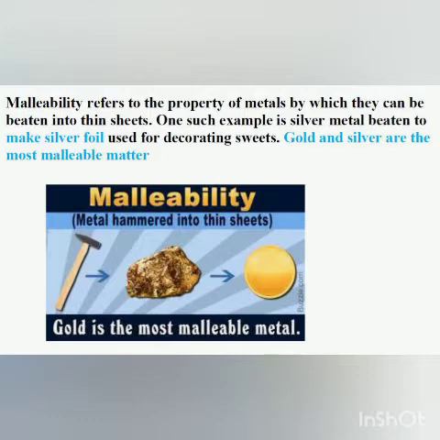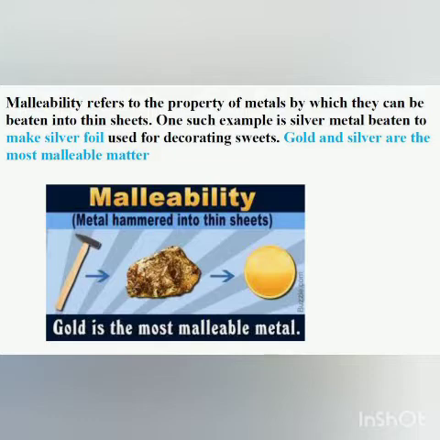When silver metal is beaten or hammered, it changes into silver foil. Aluminium metal can be changed into aluminium foil. You can even see in the picture, gold metal, when it is hammered, is changing into a thin sheet. And you know that gold and silver are the most malleable metals, and you can see the image also.